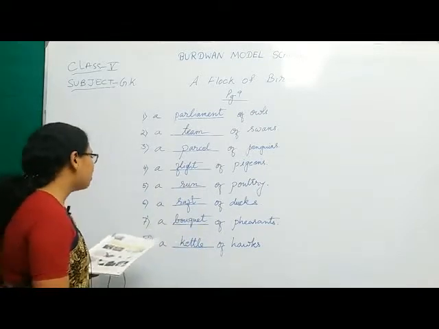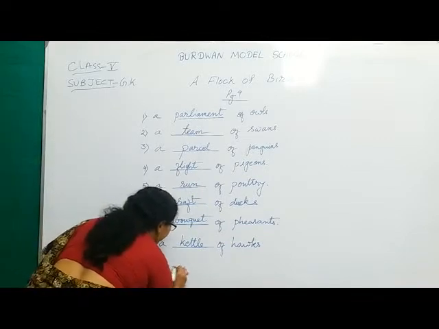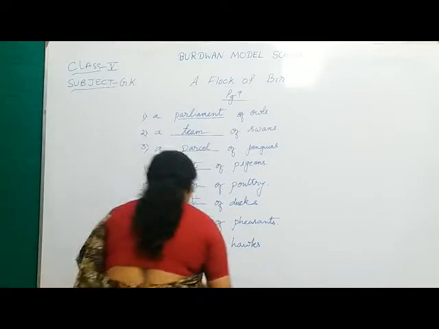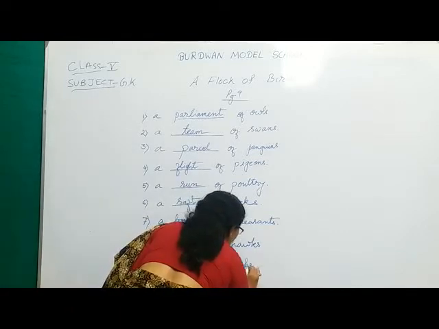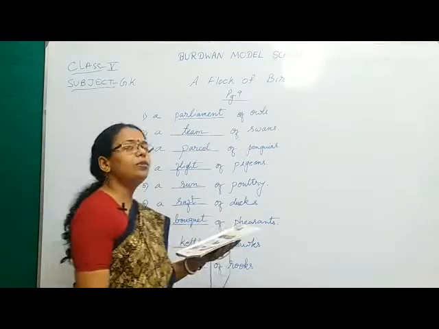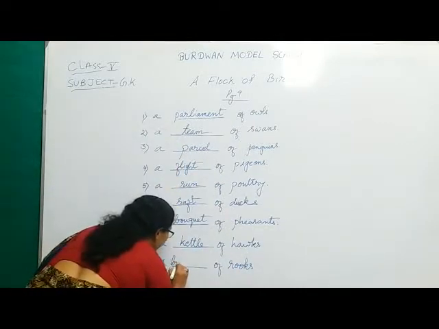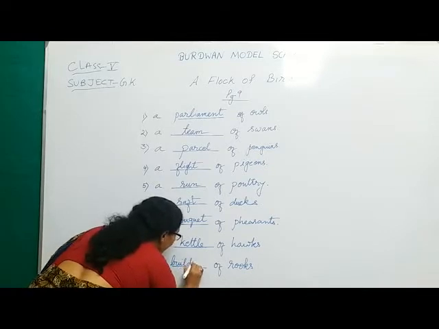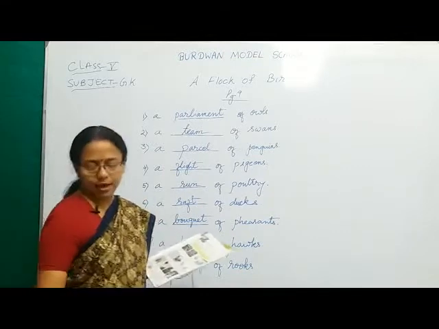Next comes number 9, a dash of rooks, and it is a building. Yes, it's a building of rooks. So here is number 9.